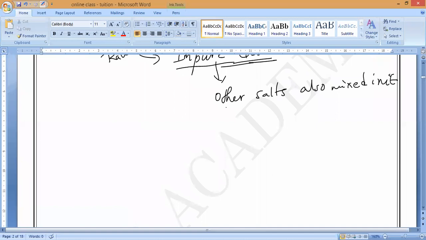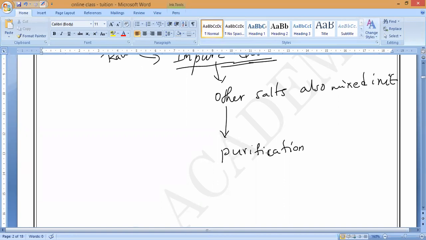So that is the reason we go for purification, or refinery, of salt. It is purified to obtain pure common salt, which was impure before because it was mixed with other salts like magnesium chloride, sodium chloride, and potassium chloride. Like that, so many will be there.